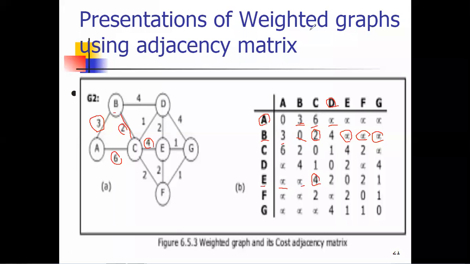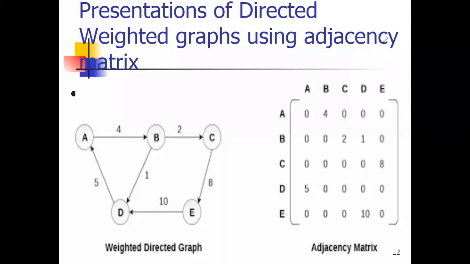Yes, student, it's clear: the representation of a weighted graph using an adjacency matrix. We can say that it is a cost adjacency matrix. Okay, so now we'll see the next part. Again, I'm revising this part. This is a weighted directed graph. There is direction given.